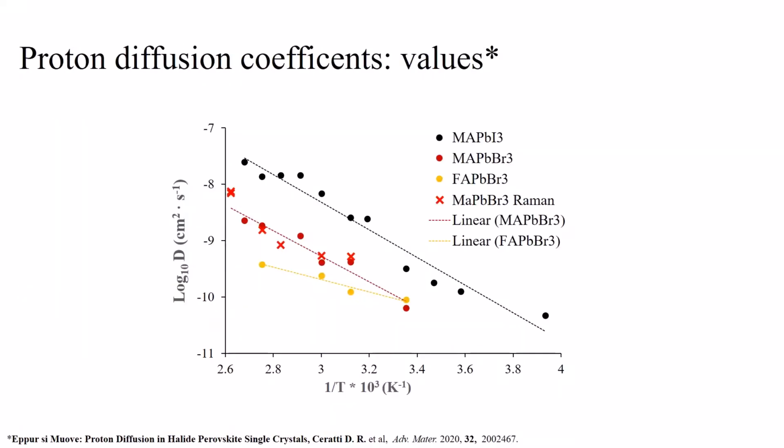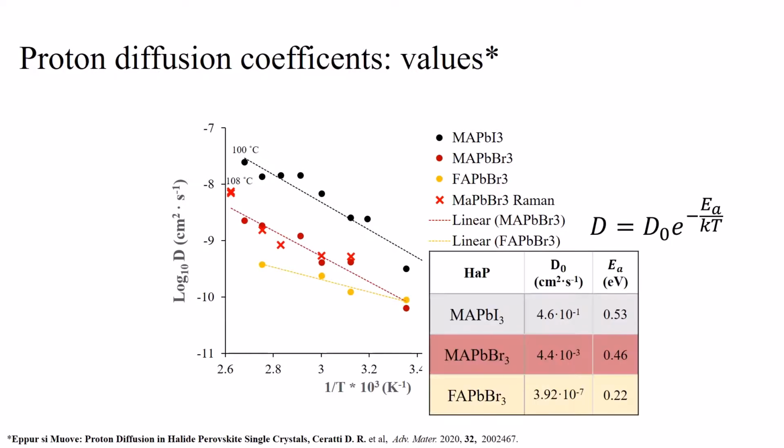Here we report the values of the diffusion coefficient of protons in the relevant perovskite in an Arrhenius plot. Data have been collected between 108 degrees and -19. It is possible to fit this data to obtain the activation energy of proton migration, which, as we can see, is about half an electron volt. As a consequence, visible light should be able to stimulate proton migration.